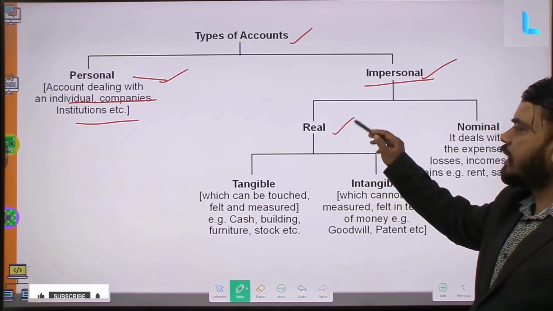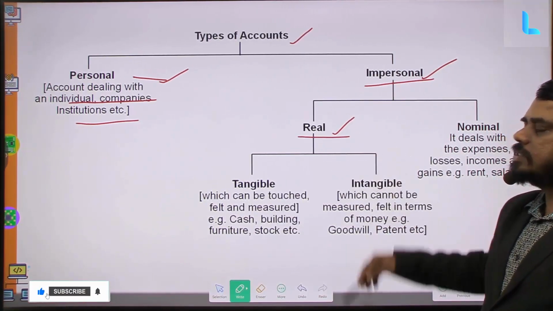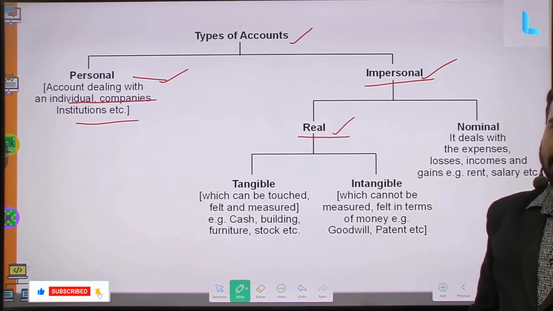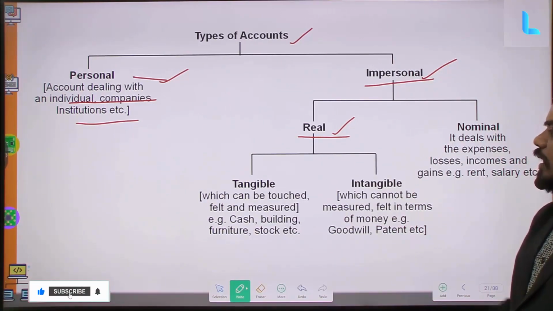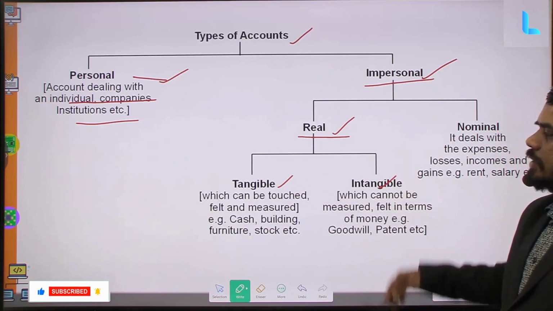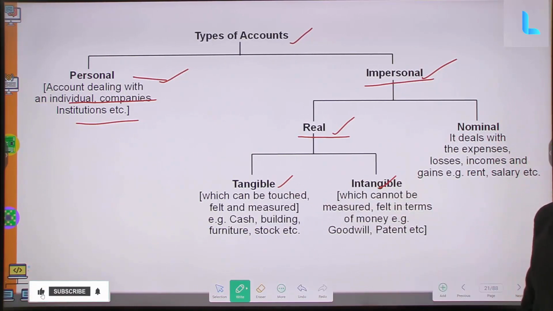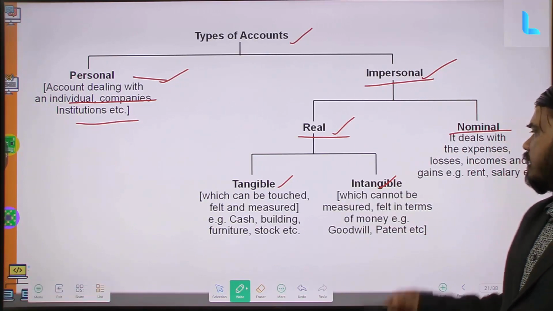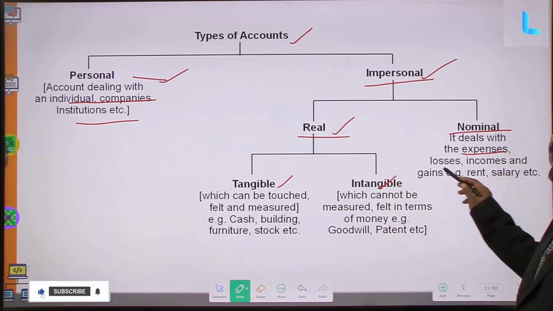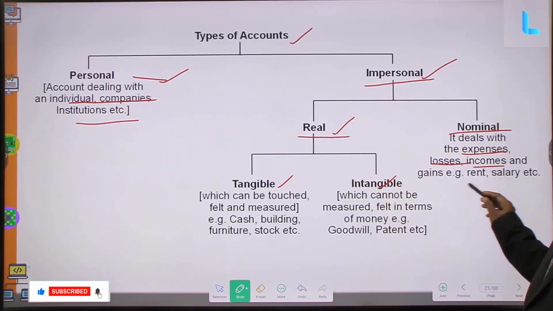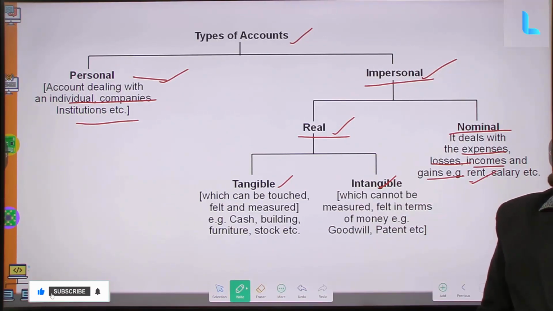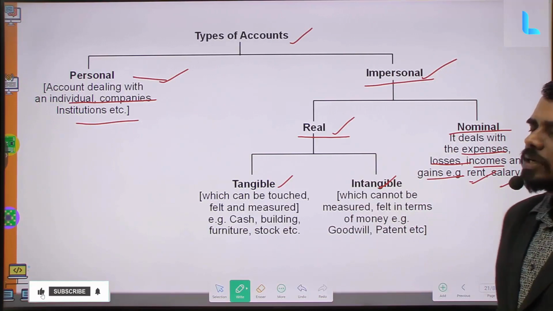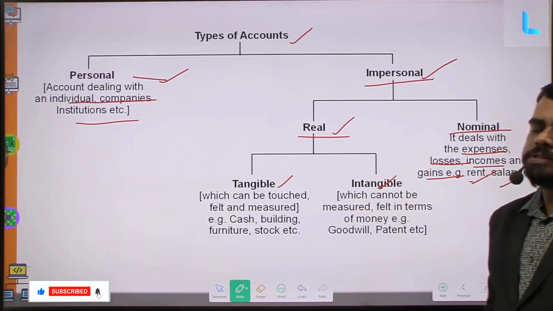One is the real accounts, which I have already discussed, that is accounts related to machinery, cash and building, something which is tangible or intangible. Similarly, we have nominal accounts, an account which deals with expenses, losses, incomes, gains, for example rent, interest received, salary, etc. All these are called nominal accounts.